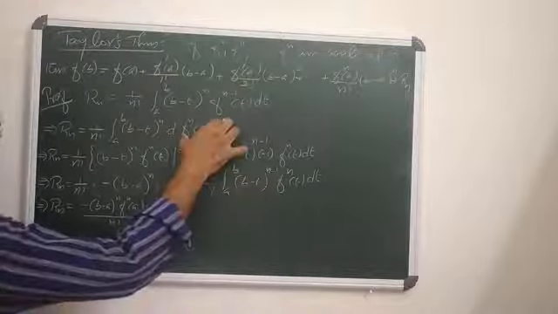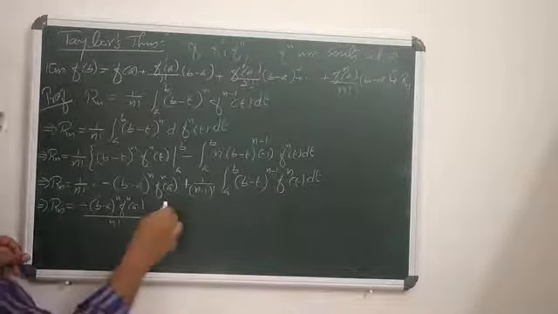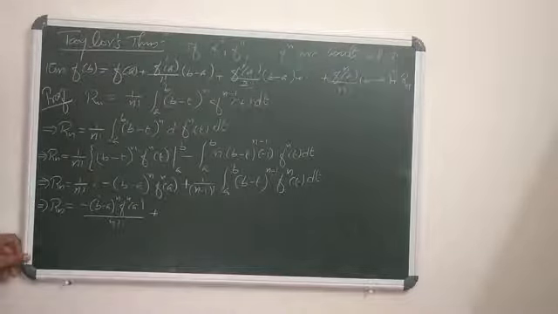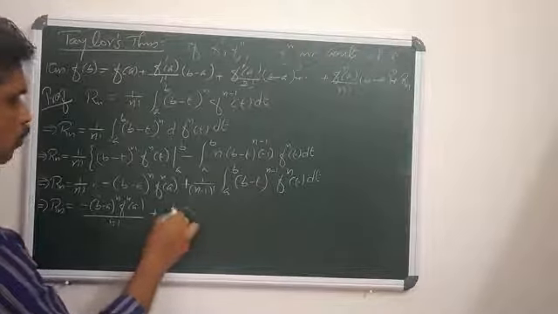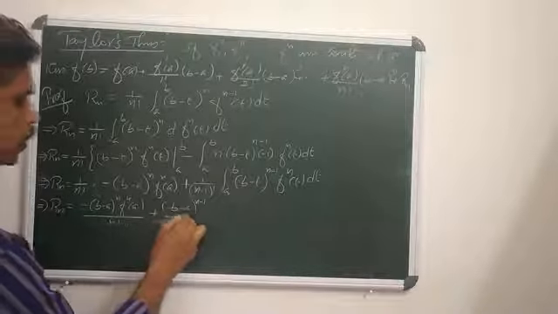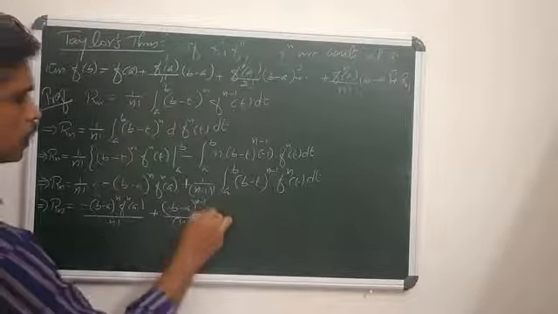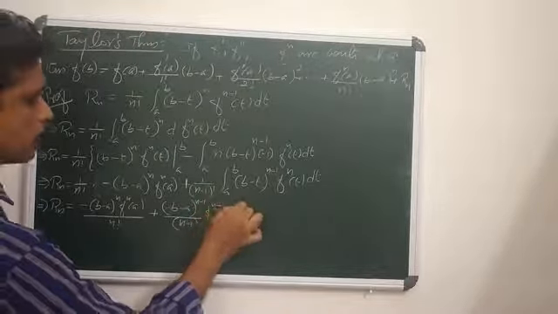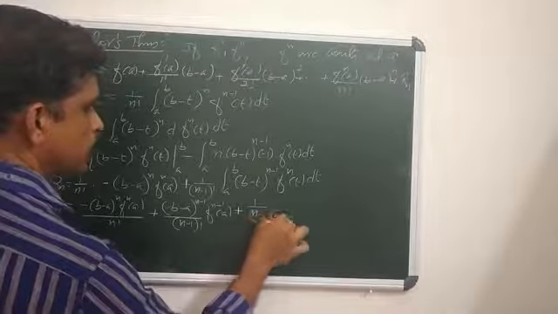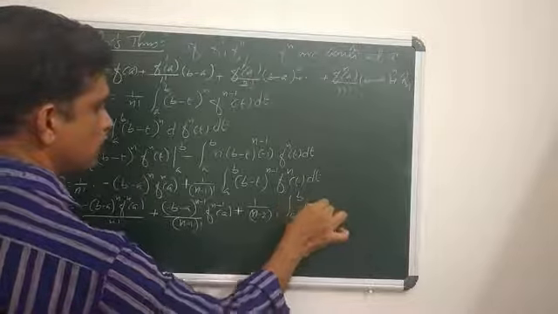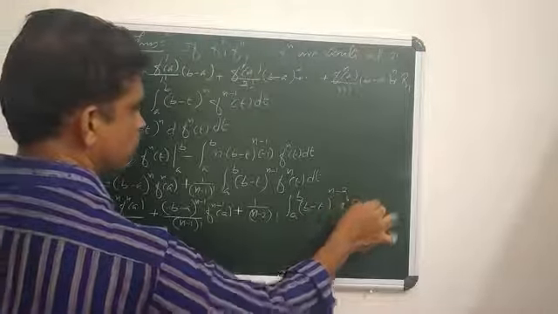If you apply this integration successively, what do you get? Then the next term is minus (b minus a) to the power n minus 1 by (n minus 1) factorial into f^(n-1)(a), plus 1 by (n minus 2) factorial into the integral a to b, (b minus t) to the power n minus 2 into f^(n-1)(t) dt.